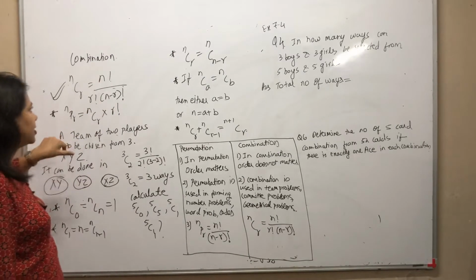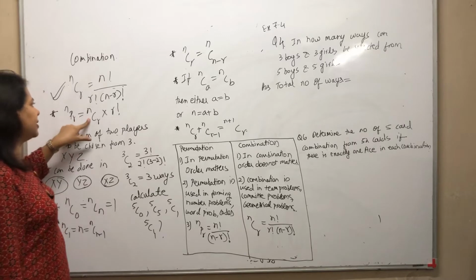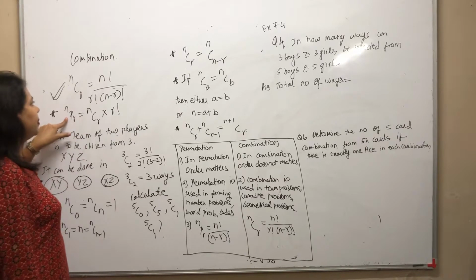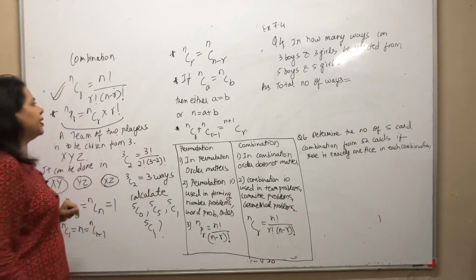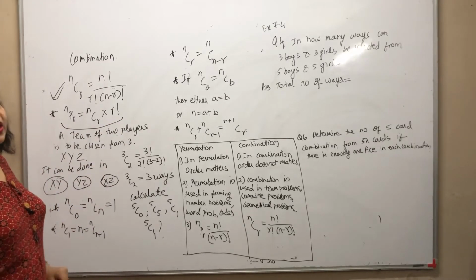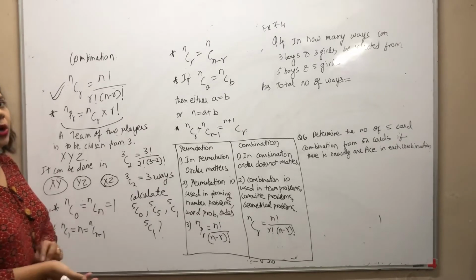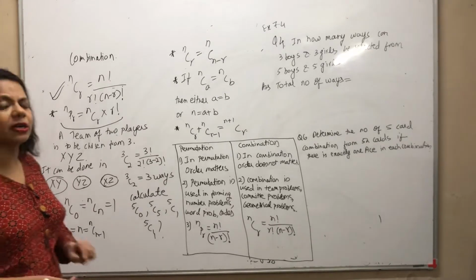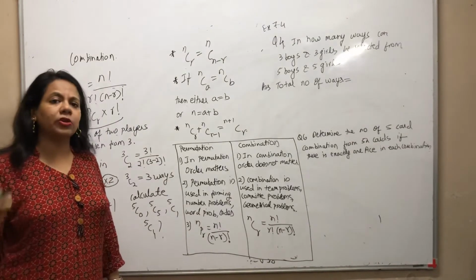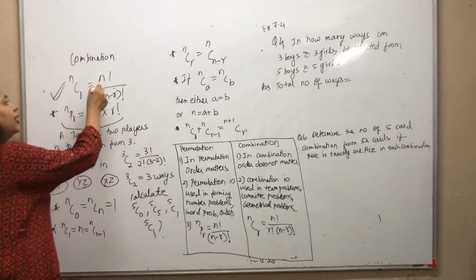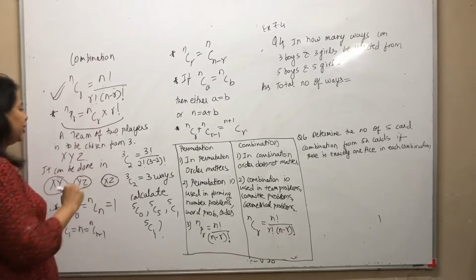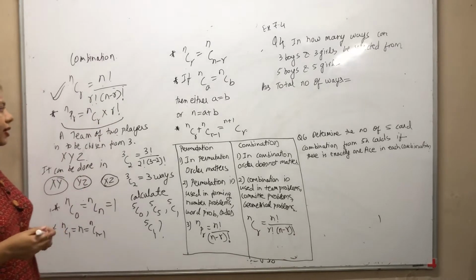In other words, nCr is nothing but nPr by r factorial. So from here what can I say? nPr is equal to nCr into r factorial. What was nPr? nPr was n factorial by (n minus r) factorial. What else came in here? n factorial by r factorial into (n minus r) factorial.